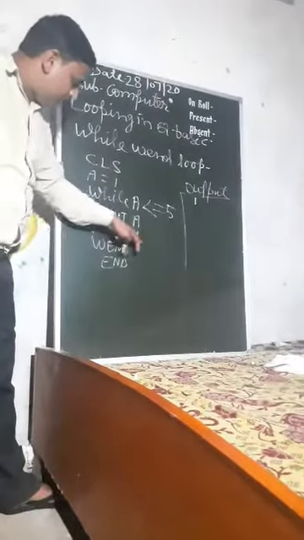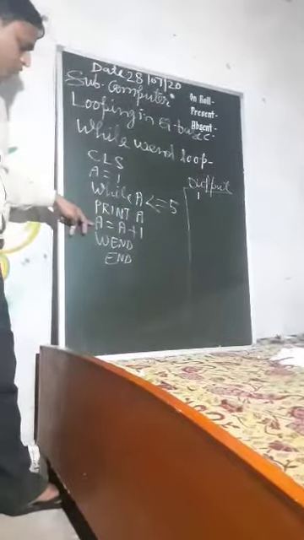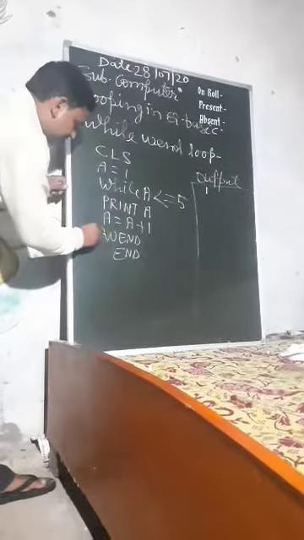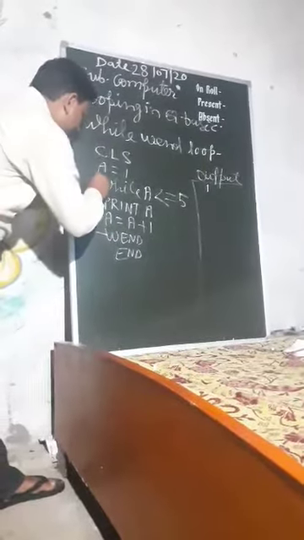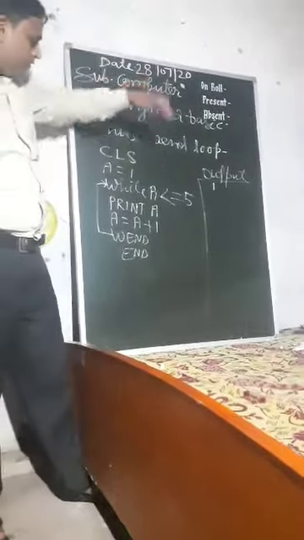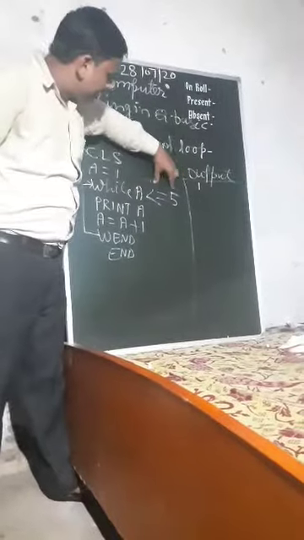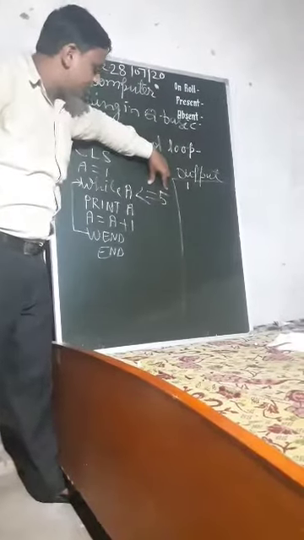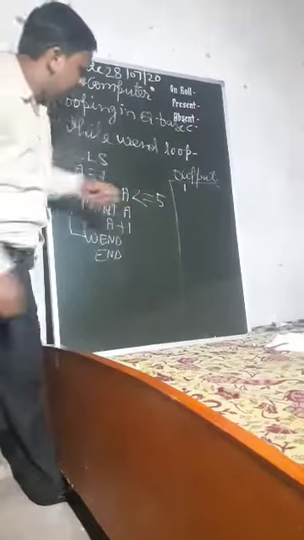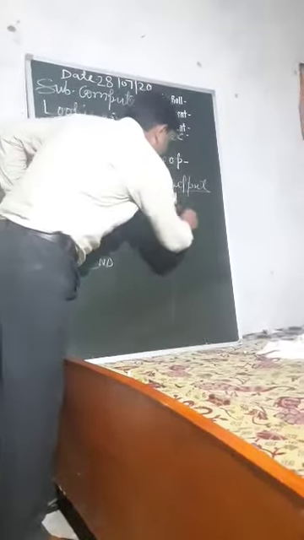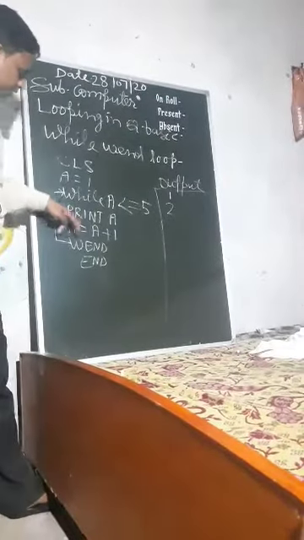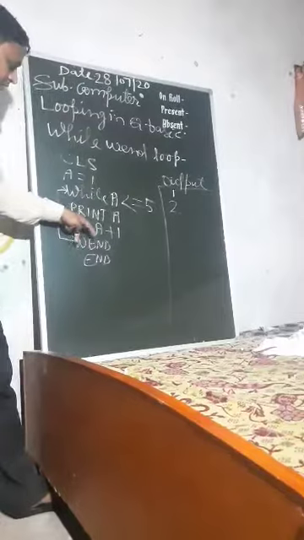A equal to A plus 1 becomes 2. When WEND sends control back, the while loop executes again. Here A is 2, 2 is less than or equal to 5, condition true, print A, here 2 is printed. Again A equal to A plus 1 becomes 3.